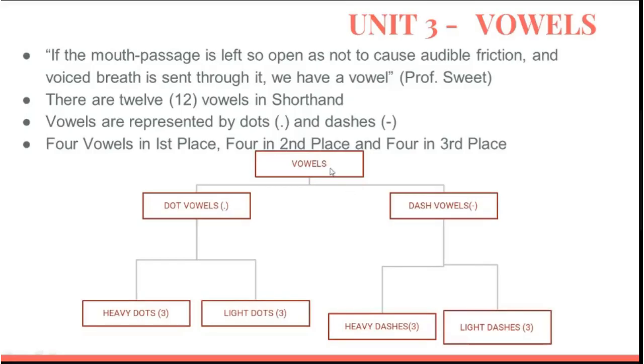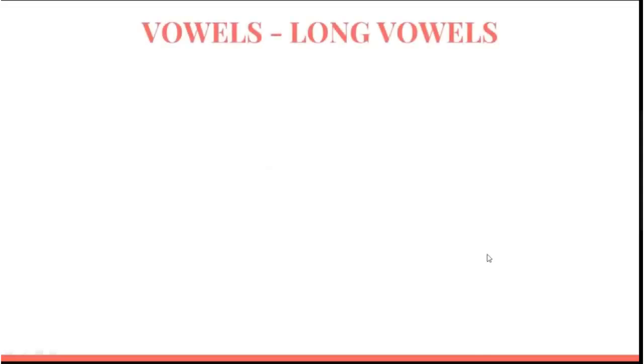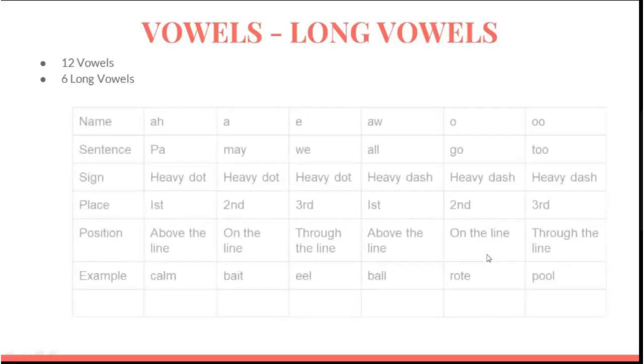This is a diagram: vowel, dot vowels, dash vowels. Dot vowels: heavy dot is C, light dot is C. Dash vowels: heavy dash is T and light dash is T. First we have to do long vowels. 12 vowels, 6 long vowels.